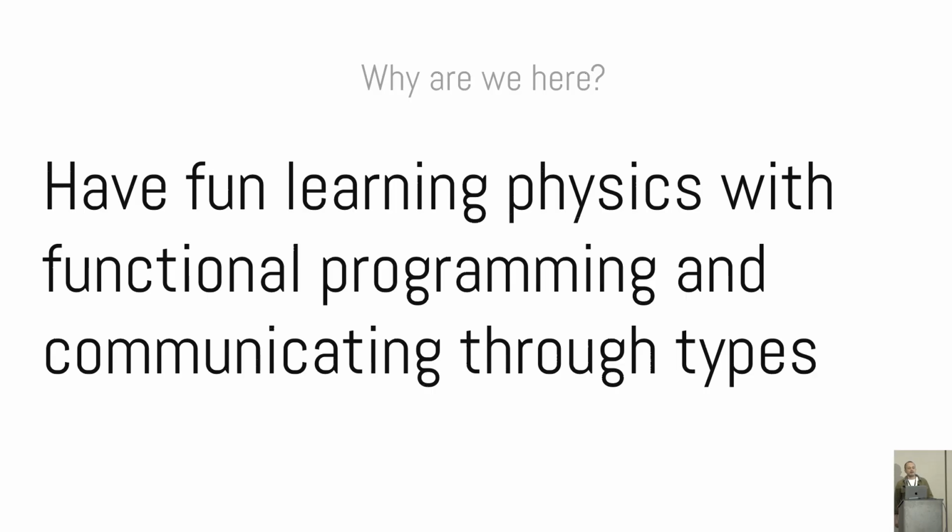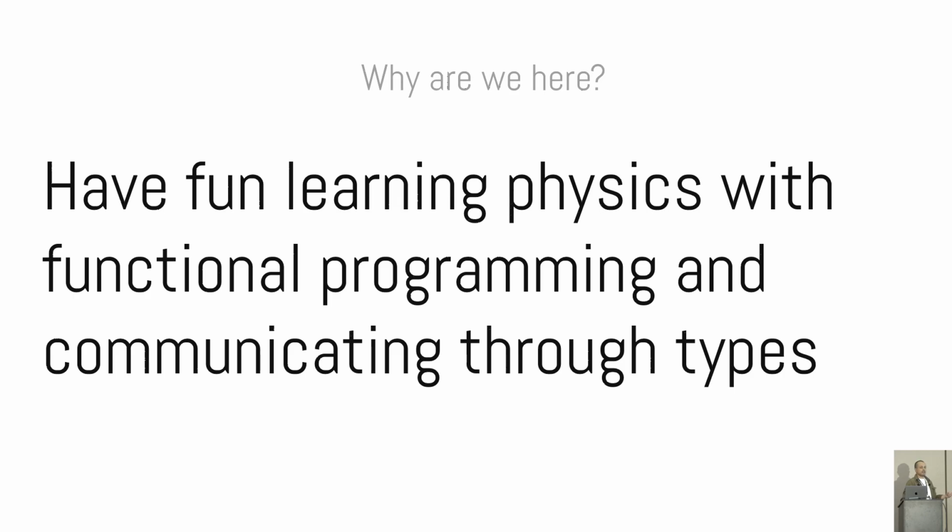So this talk is about objects and arrows that point to those objects, and you will see a lot of that throughout the talk. Last year, I learned that functional programming is a great tool to learn physics because functional programming is a great way to write math. And physics is expressed in the language of math. And the relationship between math and programming is now more present than ever. Therefore, applying my everyday debugging software engineering skills, I was able to get a deep understanding of physics while writing code, and I had a lot of fun doing that, and that's exactly what I want to share with you.